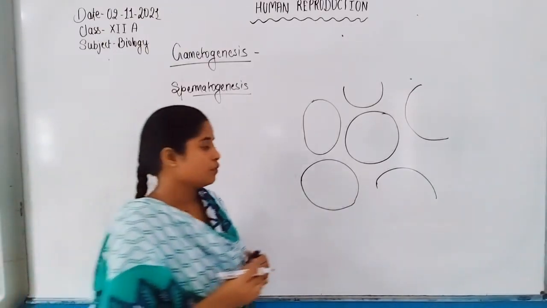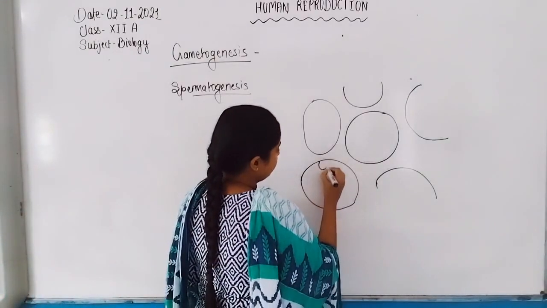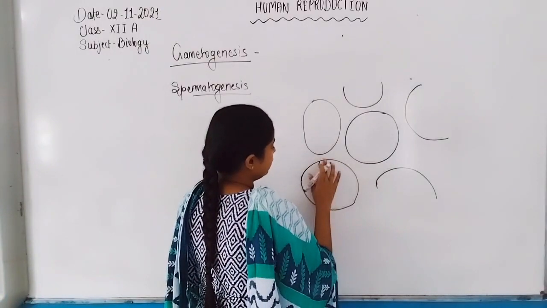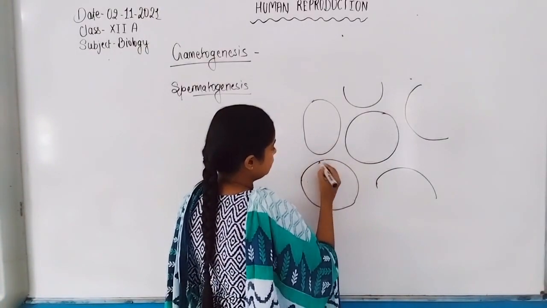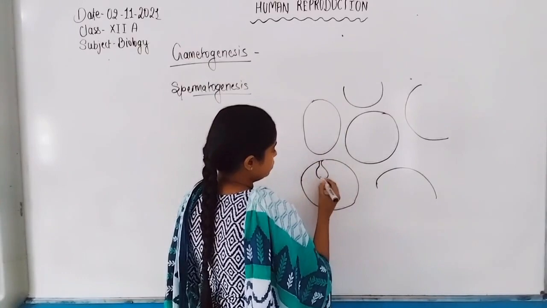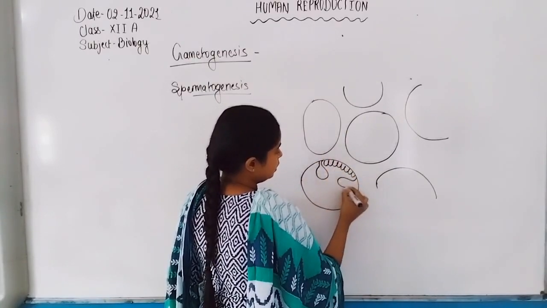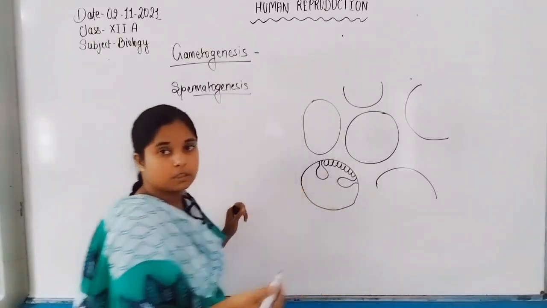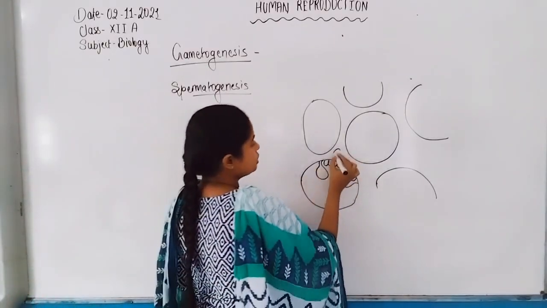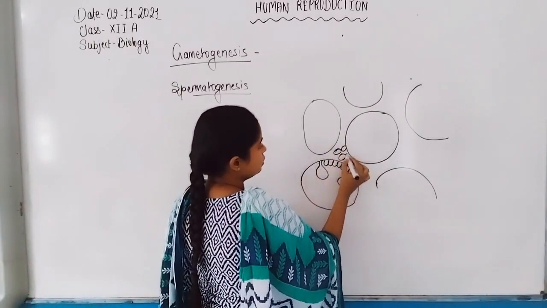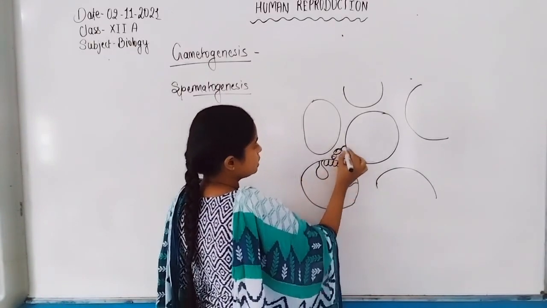Each tubule is formed by two types of cells, Sertoli cells and germinal epithelium. And in between the two seminiferous tubules, the interstitial cells are present that are known as Leydig cells.